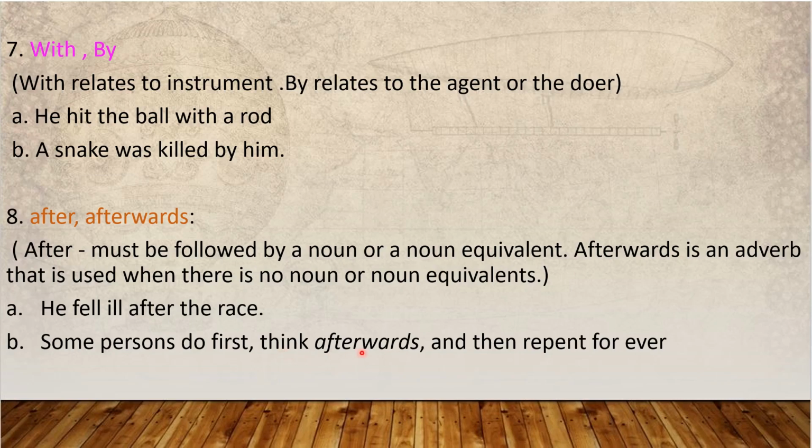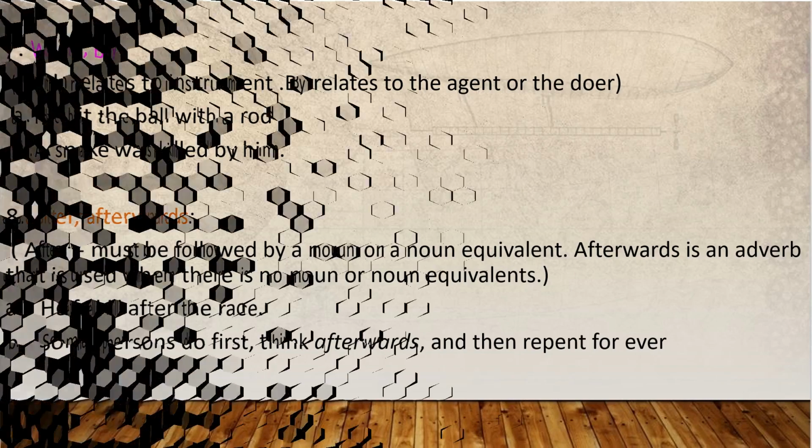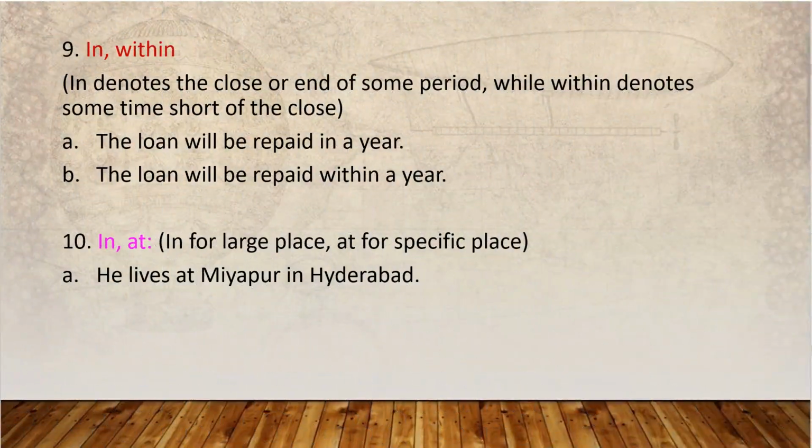Next. In, within. In denotes the close or end of some period, while within denotes some time short of the close. The loan will be repaid in a year. I can take more than a year also here. In a year, I am saying. But the second sentence, the loan will be repaid within a year. It won't cross a year. Within a year means what? From this month to this month. I kept the deadline. Within the deadline I will finish that.